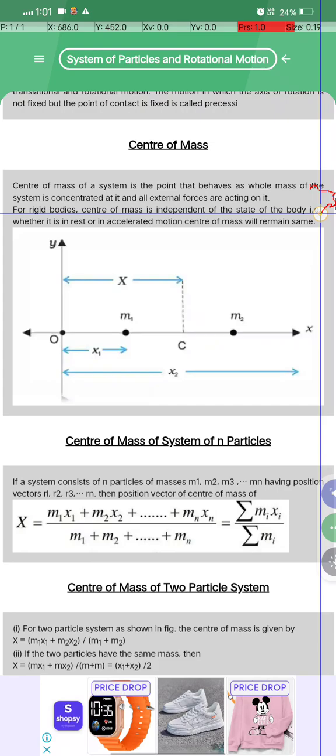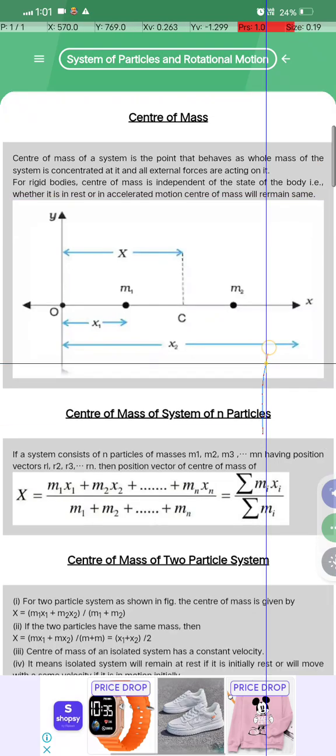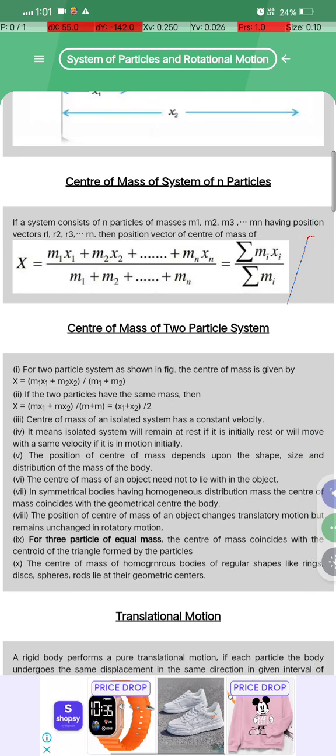For a rigid body, the center of mass is independent of the state of the body, that is, whether it is at rest or in accelerated motion. Center of mass will remain the same. ओके, सेंटर ऑफ मास में देखो क्या होता है।